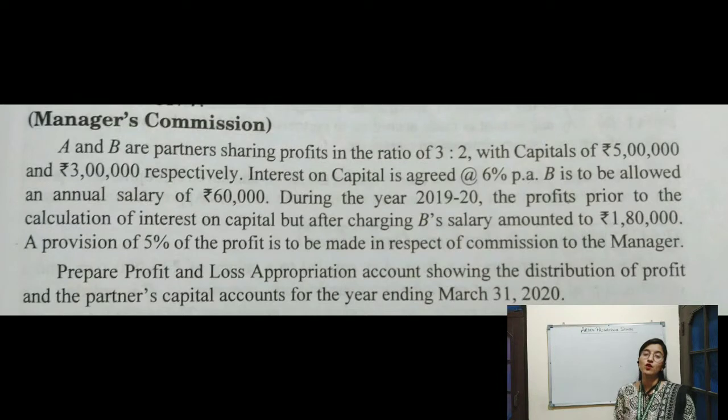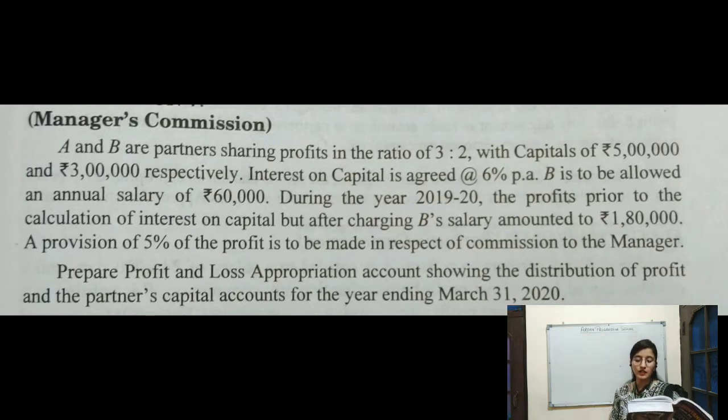So now we will be solving a numerical question based on manager's commission. And the question is, A and B are partners sharing profits in the ratio 3:2 with capitals of rupees 5 lakh and rupees 3 lakh respectively. Interest on capital is agreed at the rate 6% per annum. B is to be allowed an annual salary of rupees 60,000.